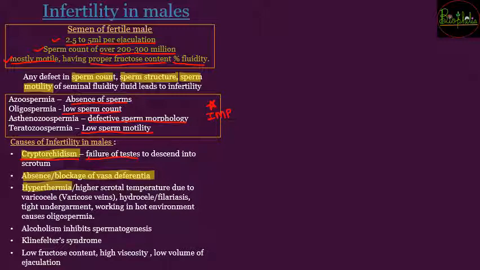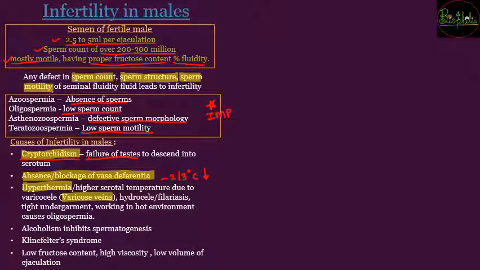So higher scrotal temperature. Normally the scrotal temperature should be 2 or 3 degrees lesser than the body temperature. If the scrotal temperature is higher, then sperm formation is affected, and because of that there can be less count of sperms in the semen, and that can cause infertility in males. This high temperature of the scrotal can be because of varicose veins.